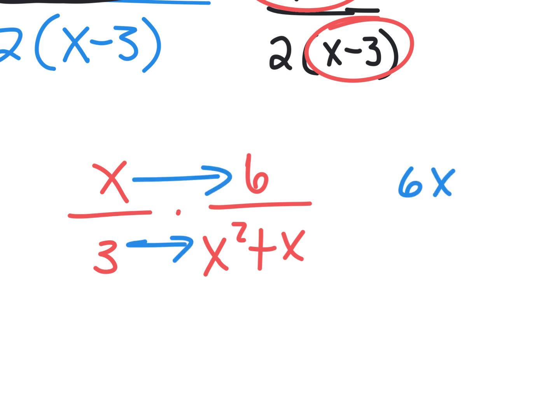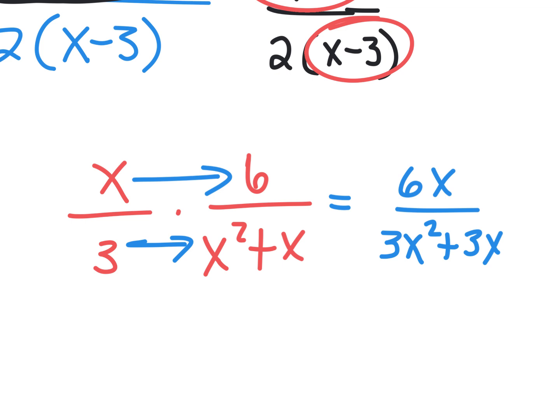So this is just 6x over all of that multiplied out, and here's where you'd get it wrong. Doesn't that seem right? It is right, kind of, but the kid didn't take my advice of if you can factor it, you should. And if you do, you'll realize that something cancels.